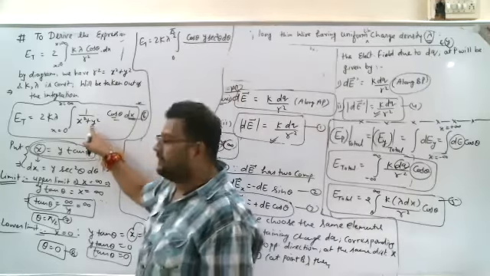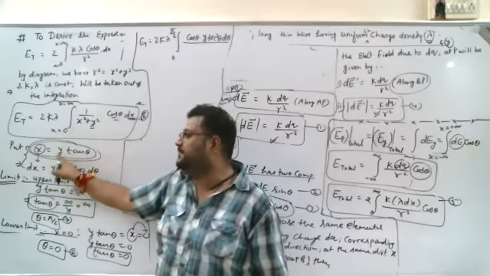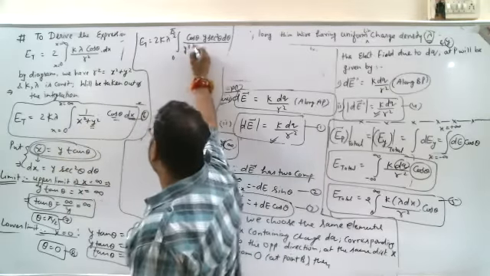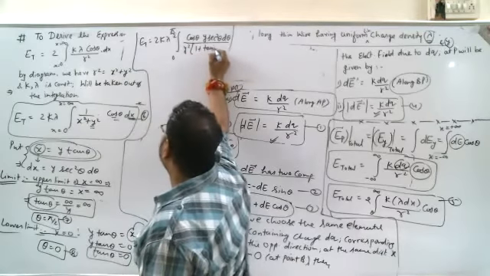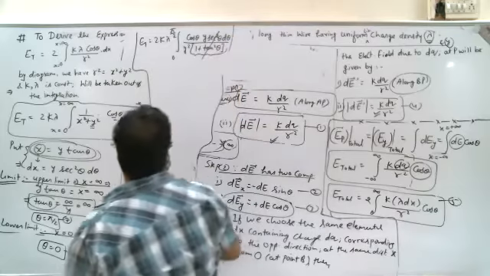And instead of x, we substitute y tan theta, so x square will be y square tan square theta. Y square is common, so it becomes 1 plus tan square theta, and you know that 1 plus tan square theta is sec square theta, which cancels out.